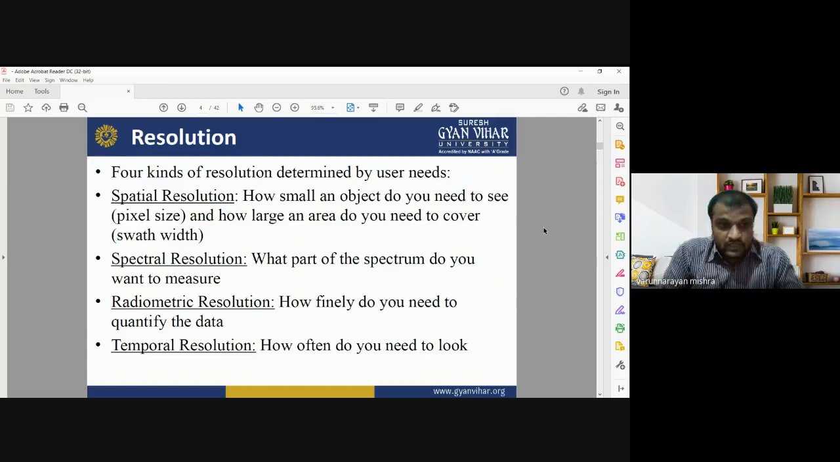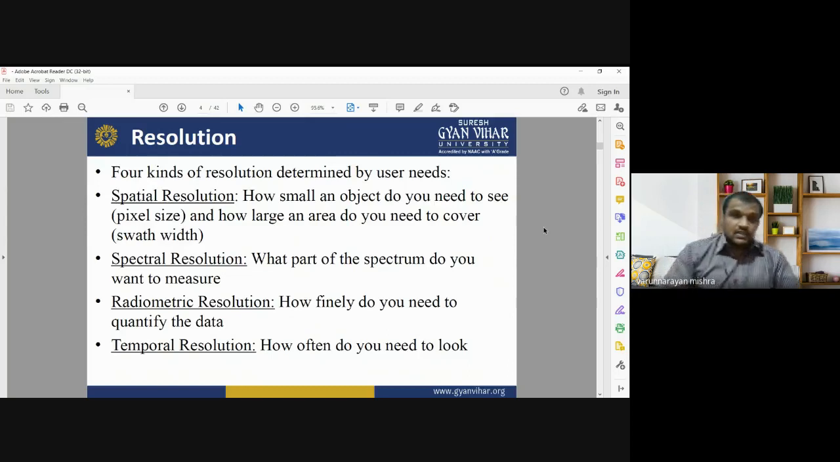And the fourth one is temporal resolution. Temporal resolution means how often do you need to look. If you want to capture the image of the same area multiple times, this is known as temporal resolution, meaning how many times you need to observe the same area and at what interval, such as 10 days, 20 days, or 15 days. So there are four kinds of resolution: spatial, spectral, radiometric, and temporal resolution.